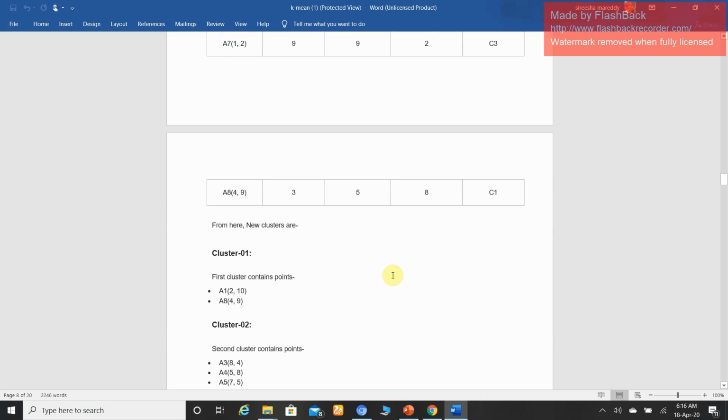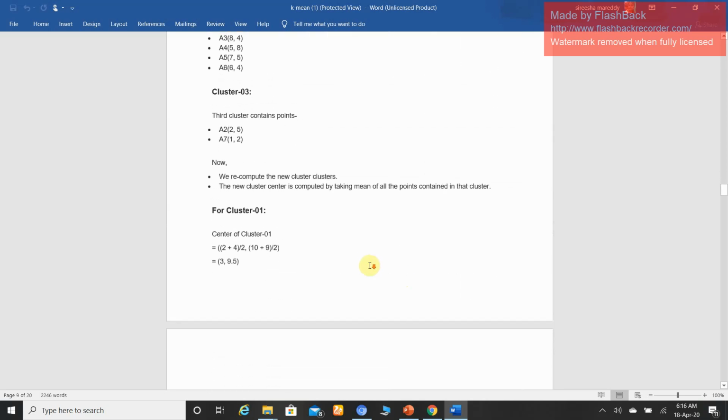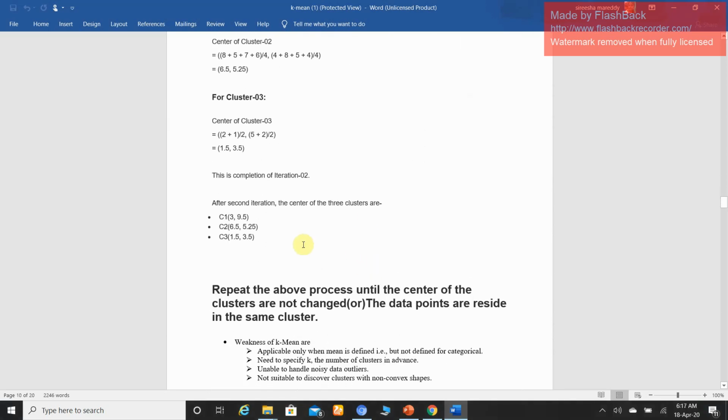So you have to complete one more iteration. After completion of the second iteration, here we mention only the second iteration, so once again you have to perform the third iteration. The centroids are not changed, which means the centroids remain the same. How long will we repeat the process? Repeat the above process until the centers of the clusters do not change. If the centers of the clusters do not change, the data points reside in the same cluster.